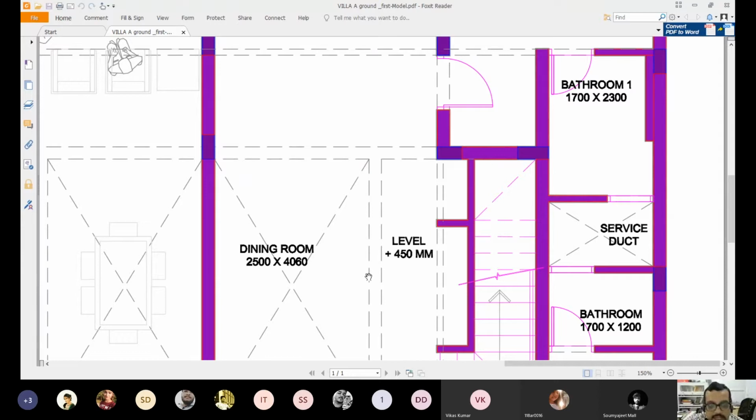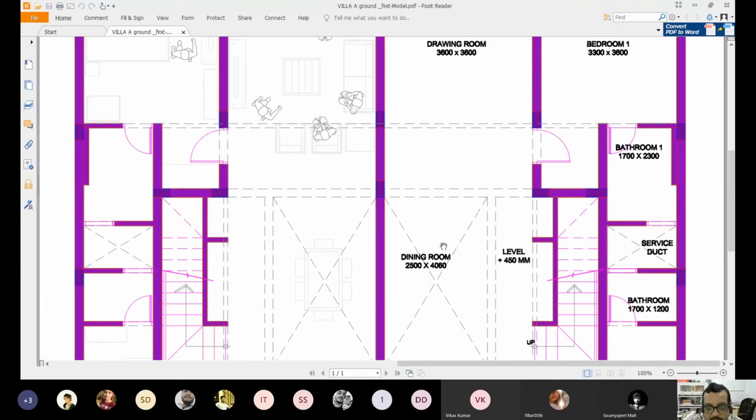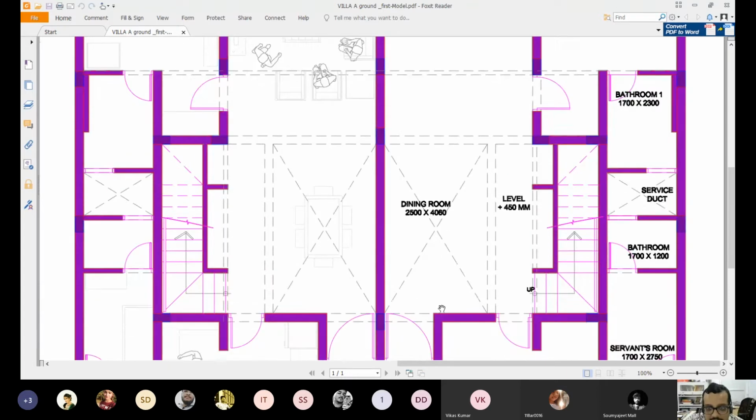And 4060 is the vertical dimension from this point till here. This whole thing is 4060. So I have taken up a convention: below the name of the room there will be the maximum horizontal dimension cross maximum vertical dimension.